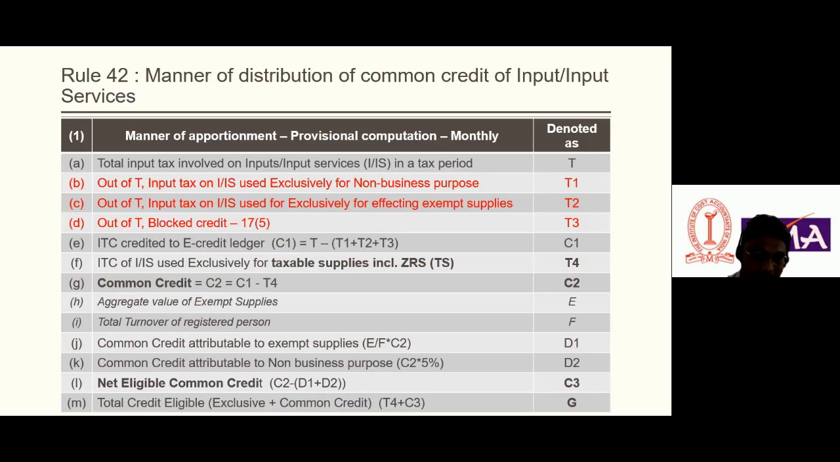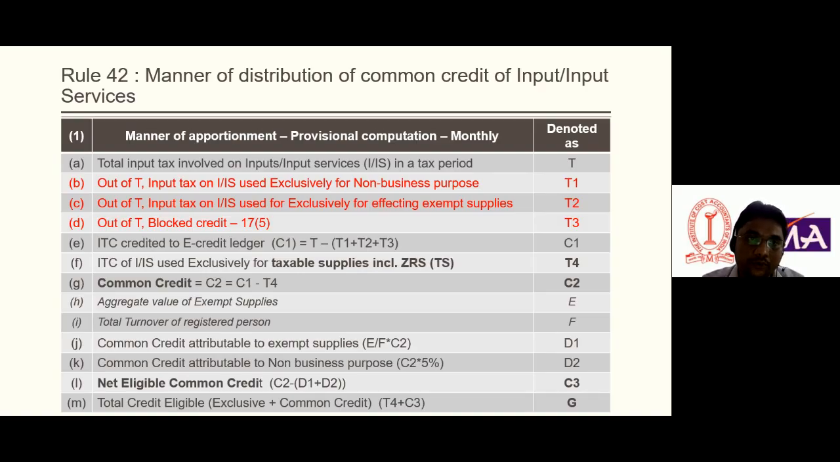How to apportion the ITC. So I have made this in a table, and it is very clear. If you read this table, you will understand each and everything. This is the main thing which we are now going to study: how to apportion the credit. Let's say, for example, a business has supplied taxable supplies and exempt supply. So how much ITC can he avail? How would the ITC be apportioned?